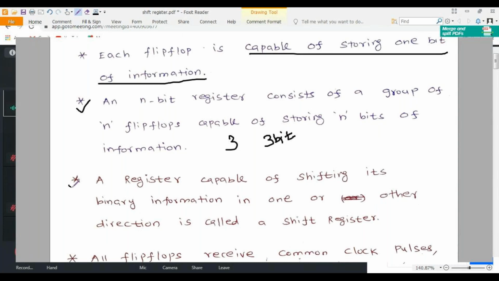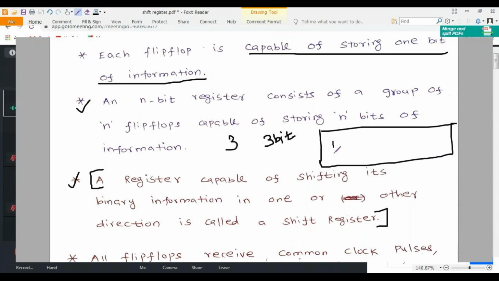Next, a register capable of shifting its binary information in one or the other direction is called a shift register. So what is a register? Already we have seen that. A group of flip flops connected together is called a register.